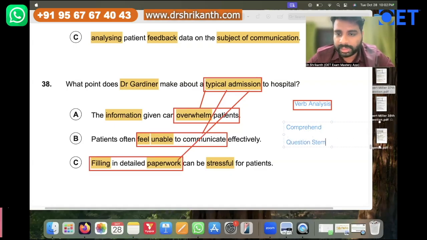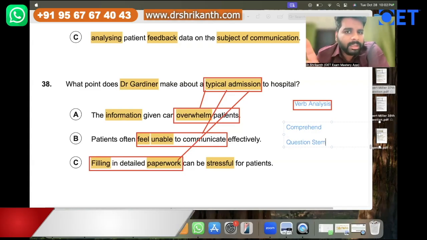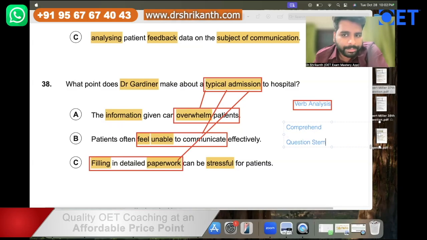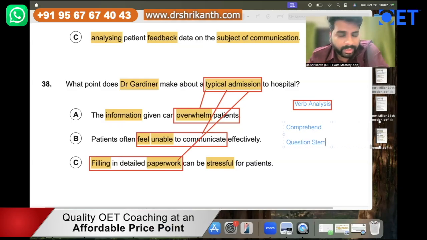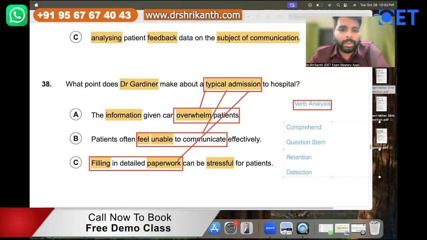So what is the question stem over here? The question stem is basically to understand what is the key information that Dr. Gartner is expressing about a usual, general, typical admission to the hospital. Like this, you really have to identify the stem of the question, and now you have to retain all this information in your memory, and bring in the elimination strategy in order to do step number 3, that is detection, comprehension, retention, and detection.